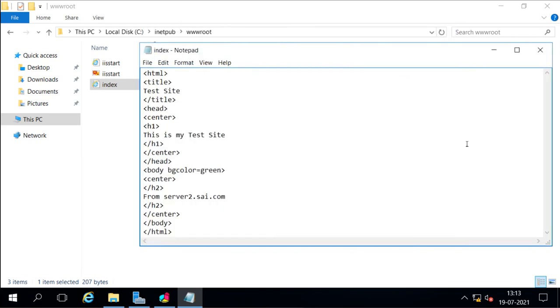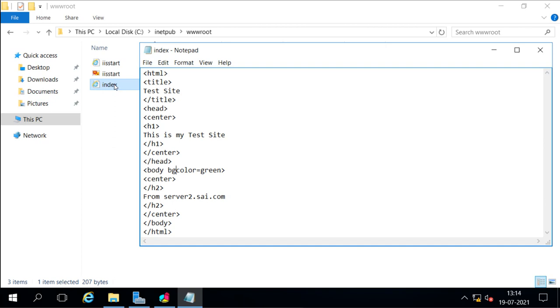So when you have a home page for your web services, you name that file index.html, and it will take it as the home page. This is the page I created for server 2, and I saved it under this wwwroot directory, which is the home directory for the IIS web server.